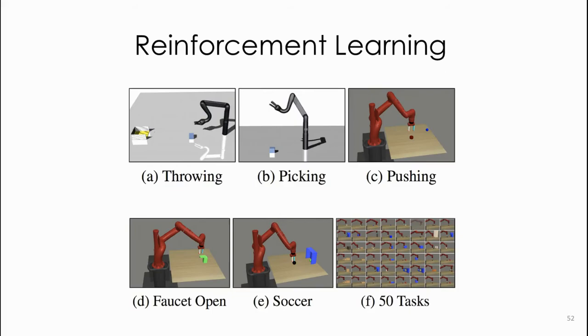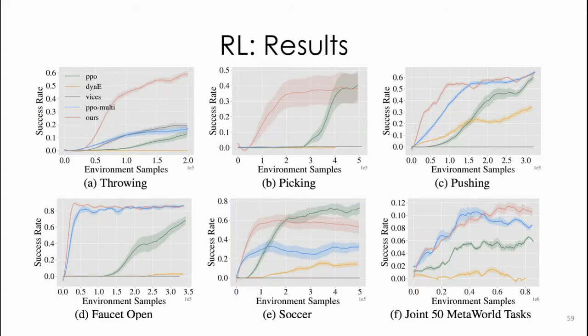We test our method in the reinforcement learning setting on dynamic tasks like throwing and picking, and on quasi-static tasks like pushing, faucet opening, soccer, and even a joint multitask benchmark called MT50 from the Meta-World set of environments. We compare NDPs against state-of-the-art baselines, including methods that reason at a trajectory level and vanilla RL approaches. We can see that our method, shown in red, outperforms several prior approaches, either in terms of absolute performance or sample efficiency.